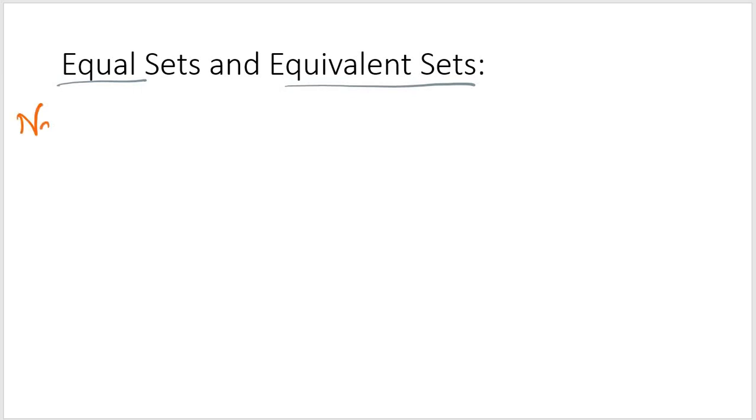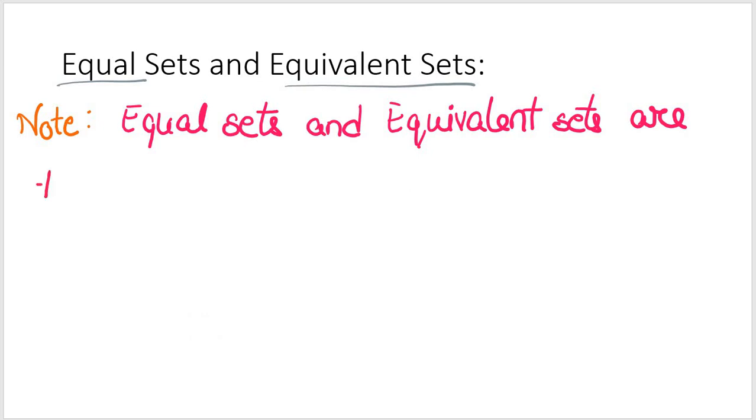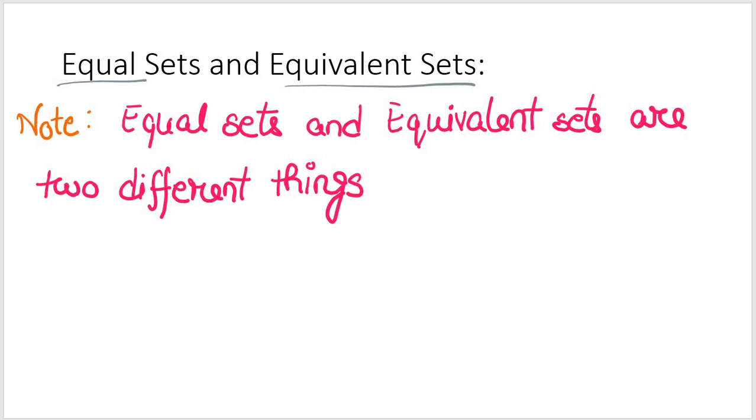So the thing which we should note is that equal sets and equivalent sets are two different things. And how are these things different?